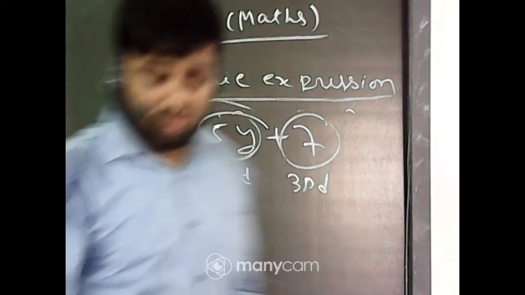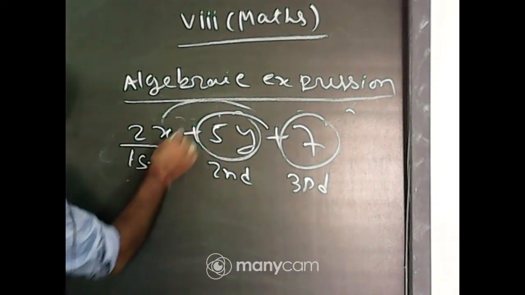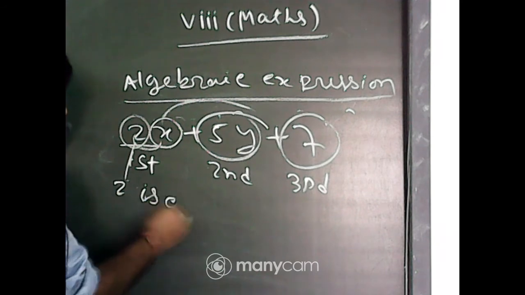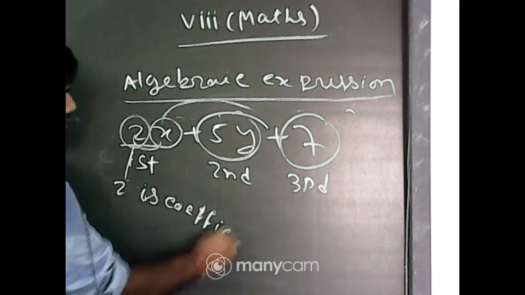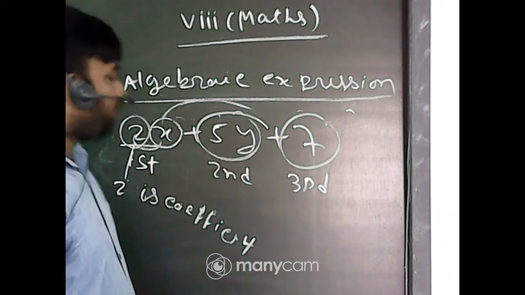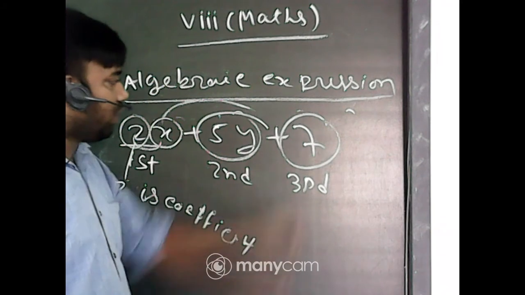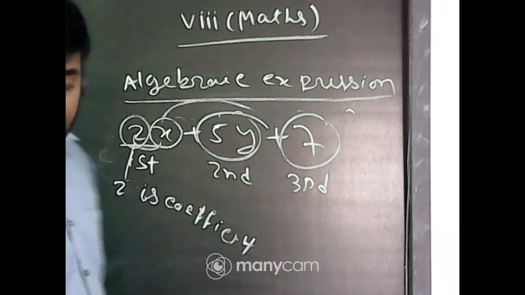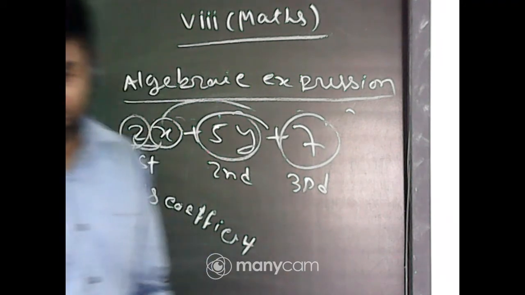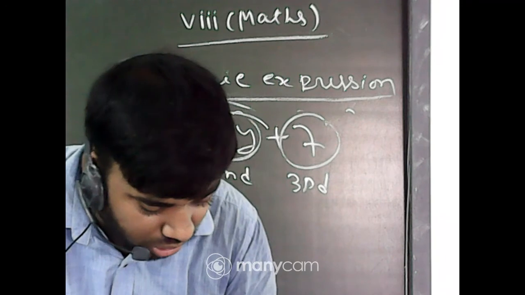Now in the first term, x is the variable, and in front of x one constant is there, that is called coefficient. 2 is the coefficient here. Got it? What is the coefficient of y? That is 5. What is the coefficient of 7? 7 is also a constant. That is, you can say coefficient 1 into 7. So these are called coefficient.